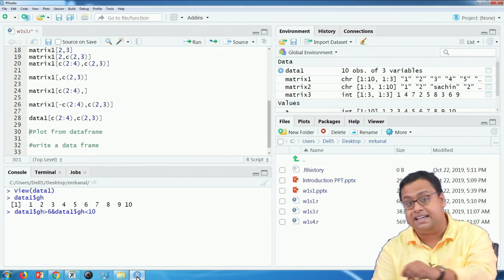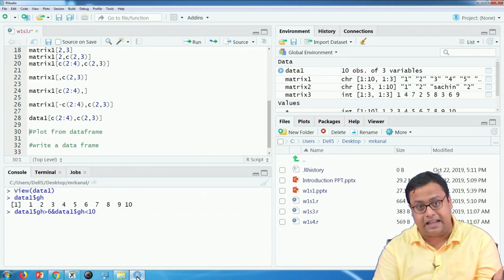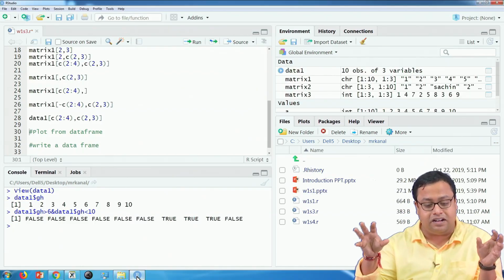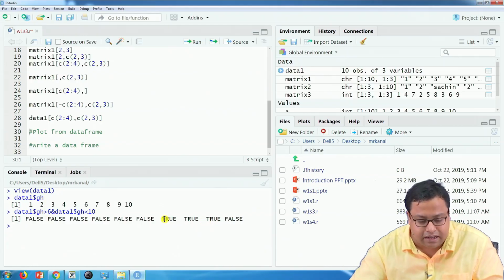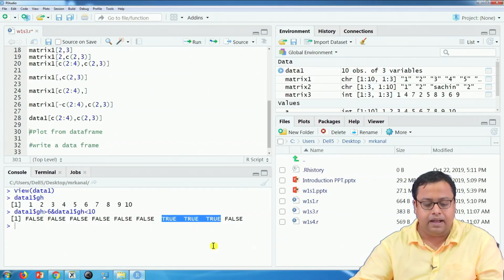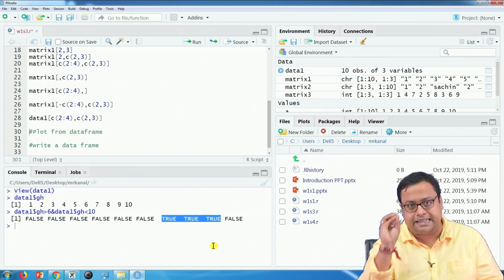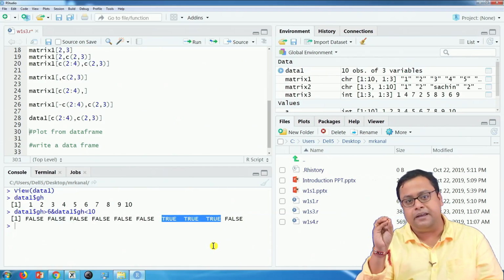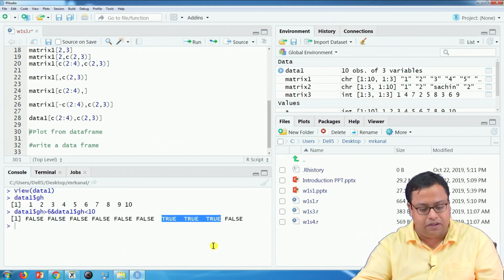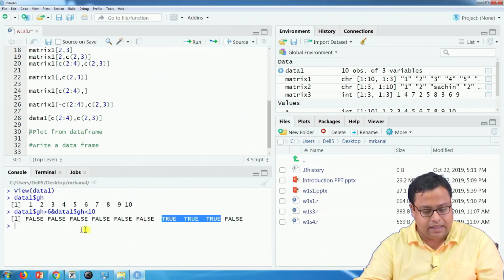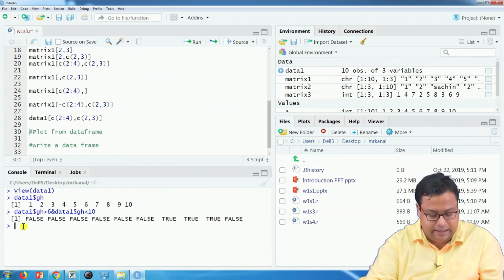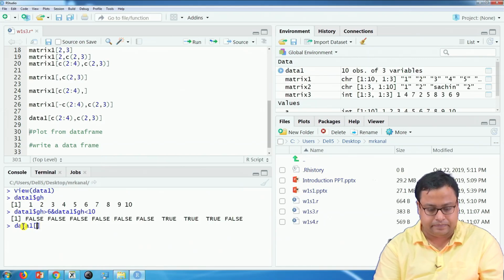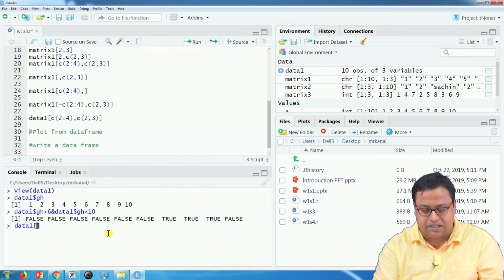So, A greater than 6 and A smaller than 10, we did it in the last class. That gives me certain false, certain true. There are 3 values that are coming true and I want to use this as my row number. So, if I write data 1, how will I want to subset?